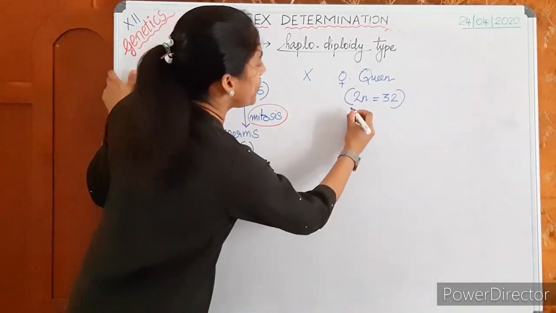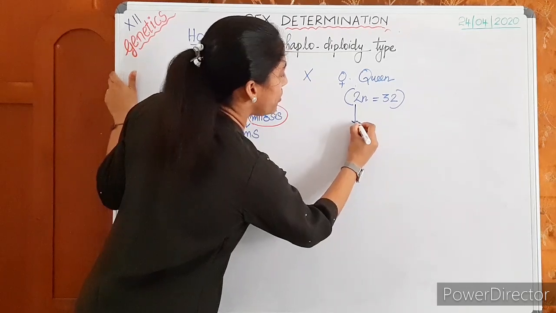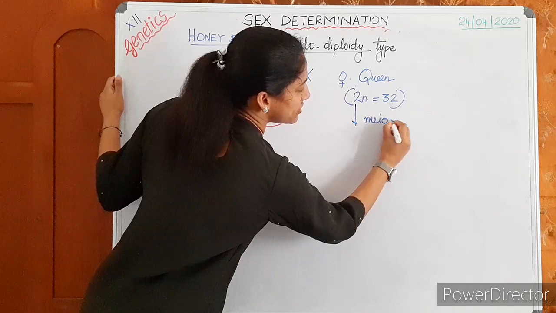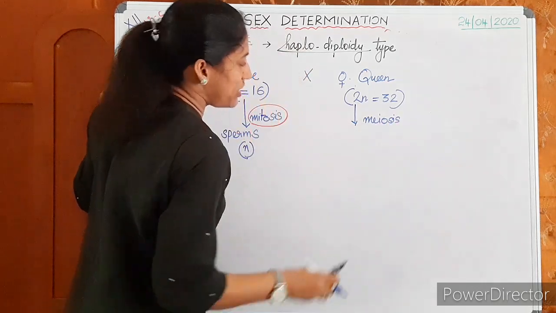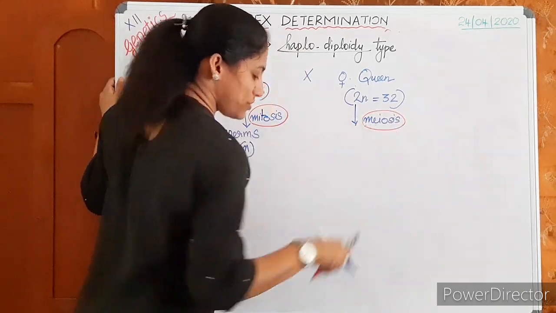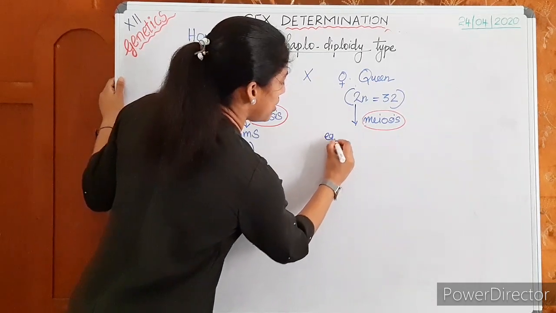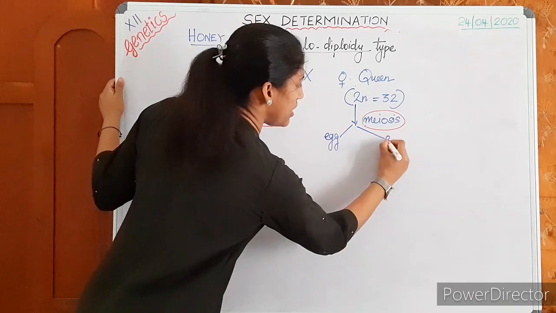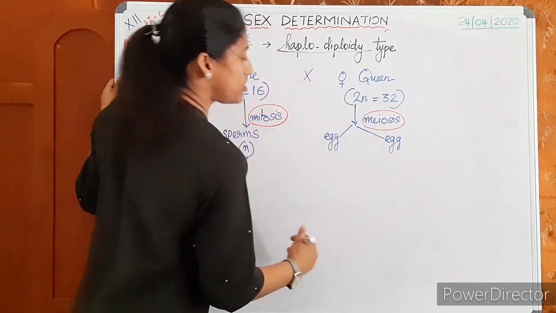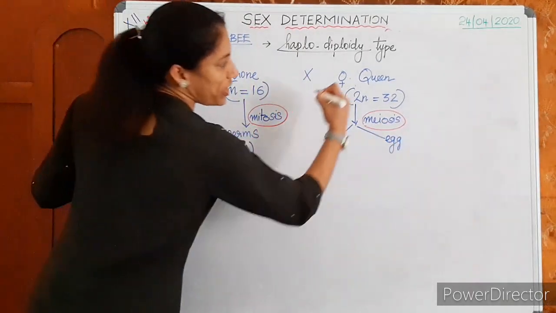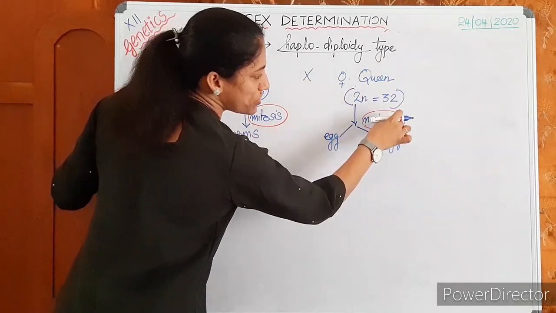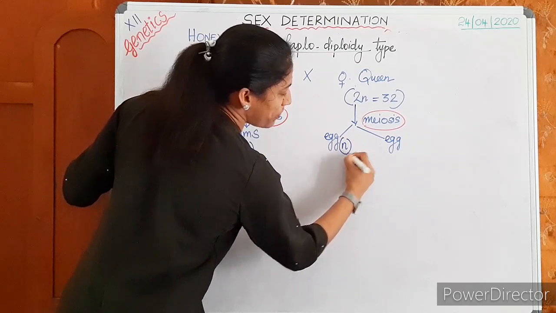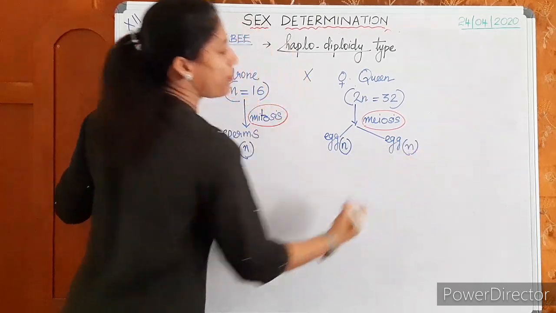Then listen here. The queen is a diploid organism. It undergoes meiosis, reductional division, and produces eggs. We can just represent it as two types, similar type of eggs only, just for our convenience of drawing. So, the female queen produces eggs by meiosis. Eggs are also haploid. It is by meiosis they are haploid.